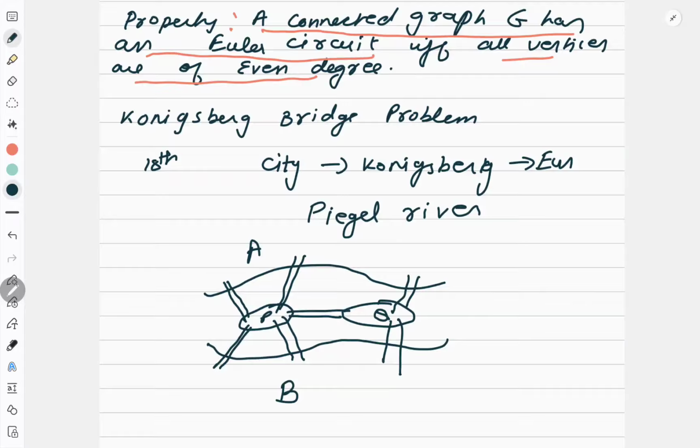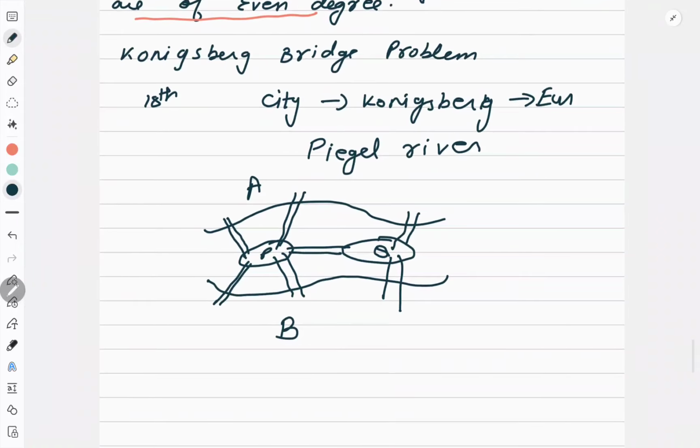What I am telling, start with any vertex, come back to that vertex, travel all the edges and don't repeat any edge. So it is a Euler graph. So this will have a solution if it is a Euler graph. So now you need to check whether it is a Euler graph or not.